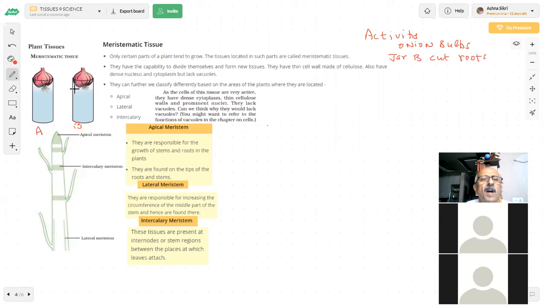Not all the roots, cut half of the roots, supposing. Then you observe the growth of the roots in the bulb for few days.